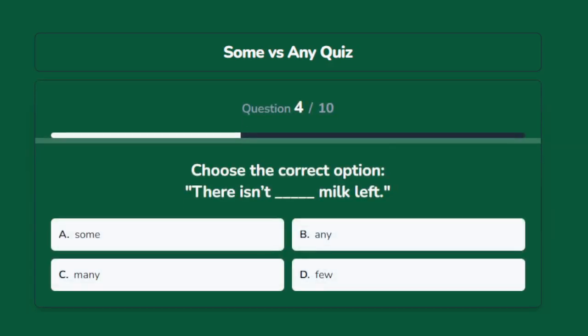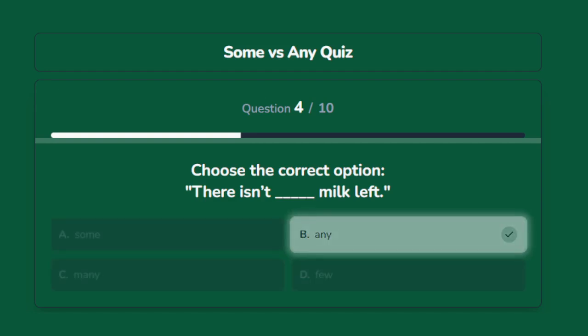Choose the correct option. There isn't blank milk left. Options are A. Some. B. Any. C. Many. D. Few. The correct answer is any.